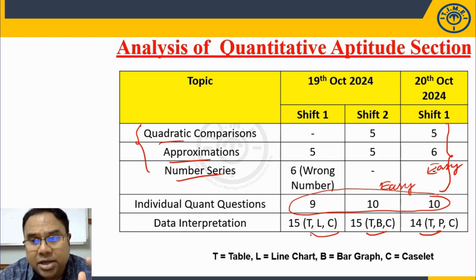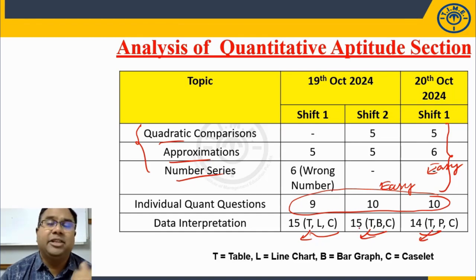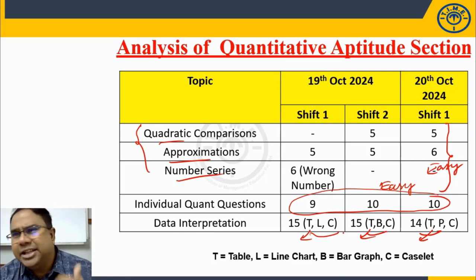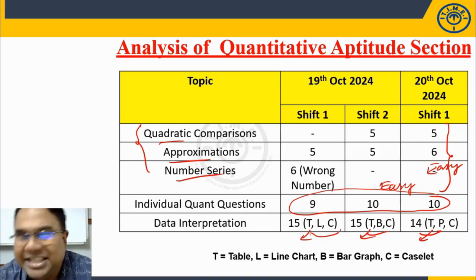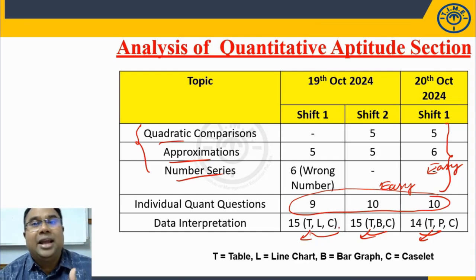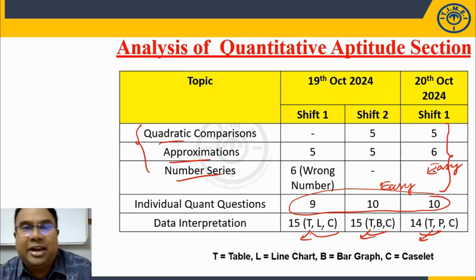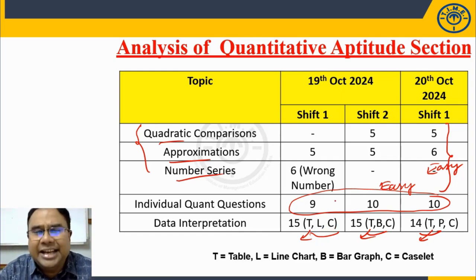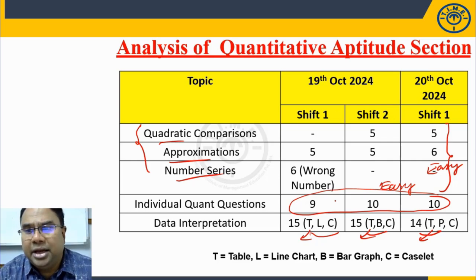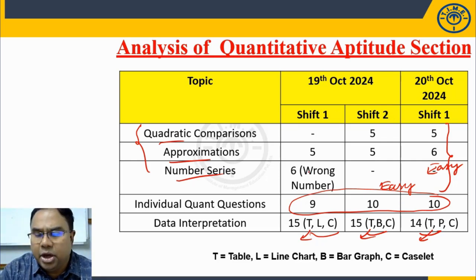In all the 3 slots, the questions on table involved calculation. They were calculation based table sets, which require, I am not saying they're difficult, we can classify them as easy to moderate, because it demands certain time to simplify and get the data. Males and females total given, males given, females given, ratio given, like that. It involves little calculations, but otherwise I can say you can easily score in your quantitative aptitude section. Right? So this is about your quant section.